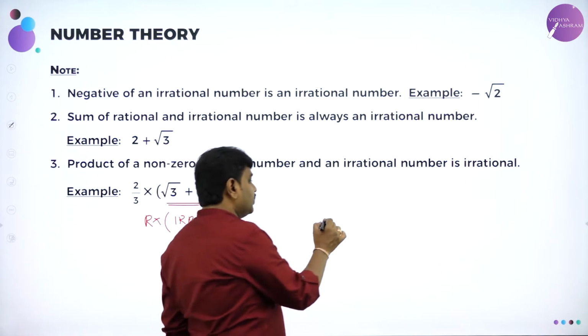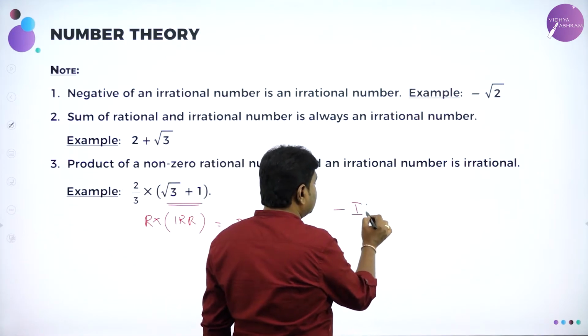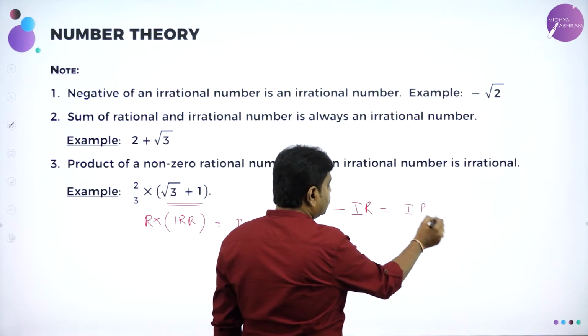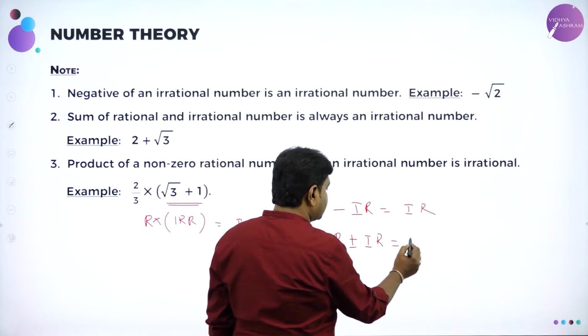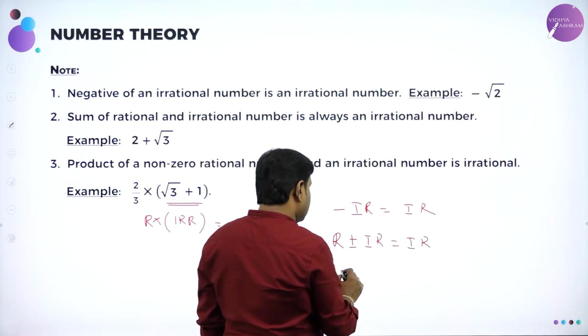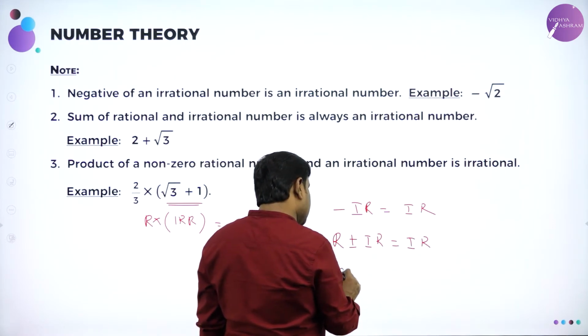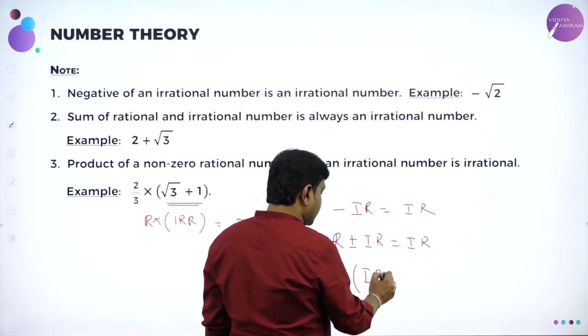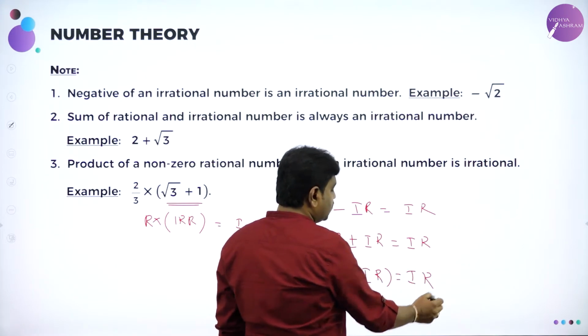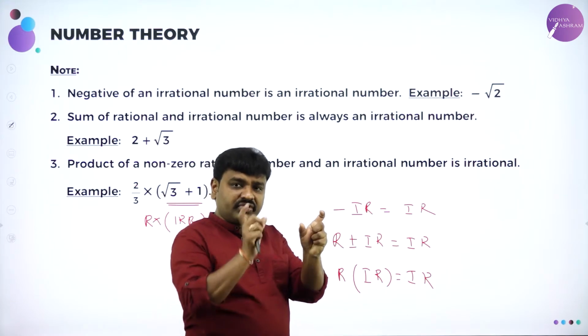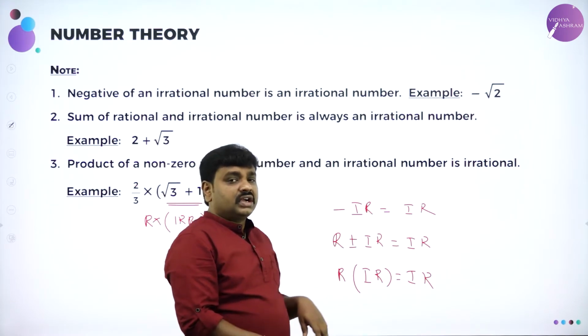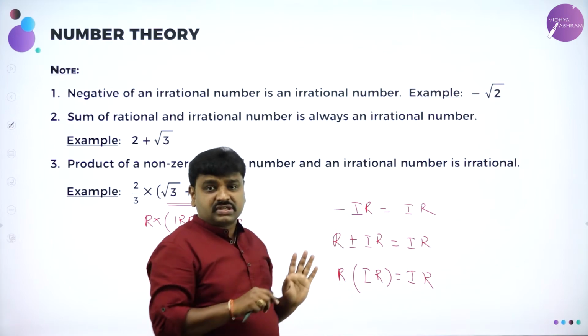So we'll summarize. Negative of irrational is irrational. Rational plus or minus irrational is also irrational. And rational into irrational is also irrational. Interesting. Rational number plus or minus irrational gives you irrational. Negative of irrational gives you irrational. And rational number into irrational is also irrational.